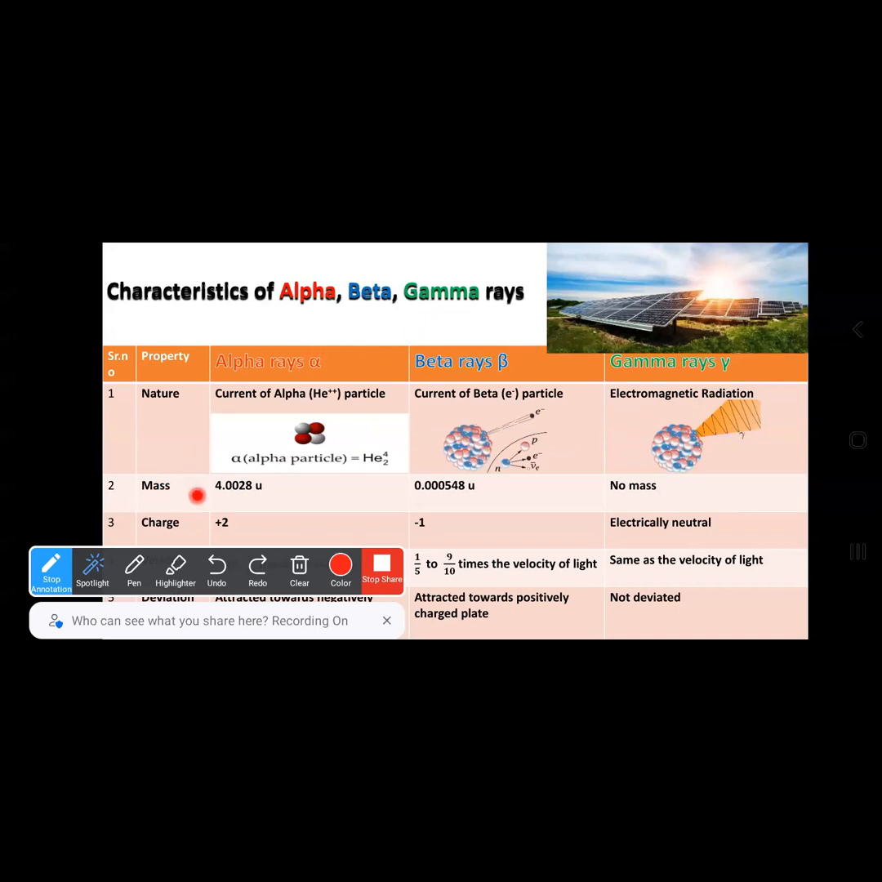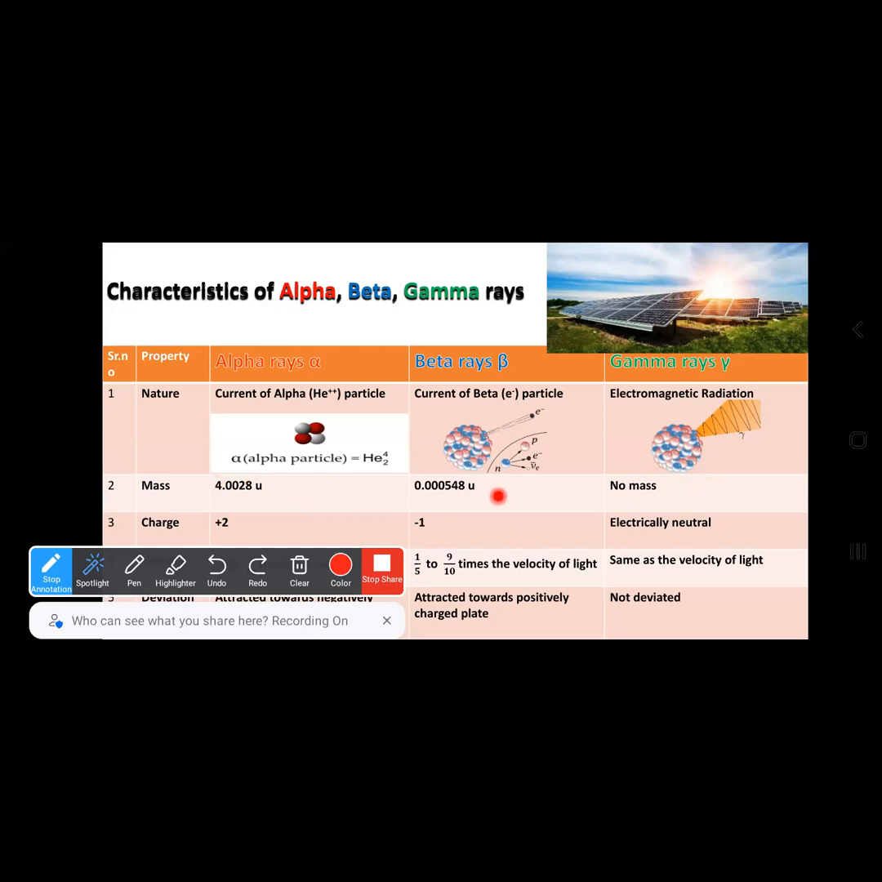What about their mass? Mass of alpha, mass of beta, and mass of gamma. The mass of alpha is found to be 4.0028 U. U means atomic mass unit. So in atomic mass unit, alpha has a mass of 4.0028 and beta rays have a mass of 0.000548 atomic mass unit U, and gamma has no mass. Since gamma does not consist of any particle, it is massless.